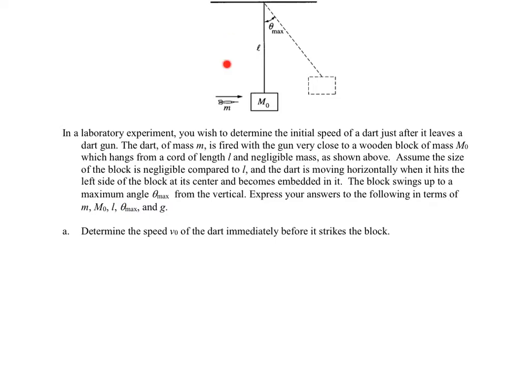So this system is something, a physics thing we talk about a lot, called a ballistic pendulum. The idea is that after hitting the block, as they get embedded, they swing up to here, and of course there's still a dart stuck in there. And we have 3 stages.